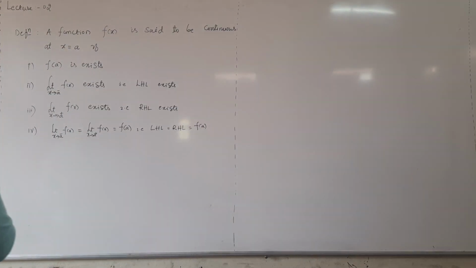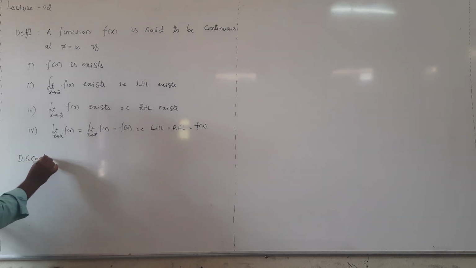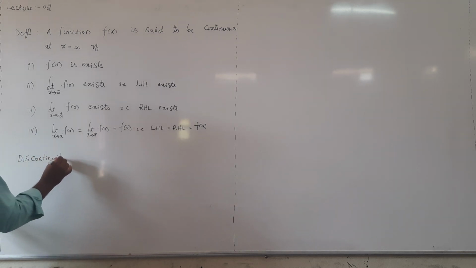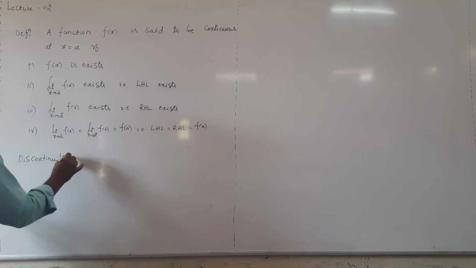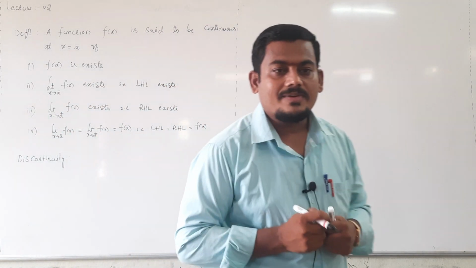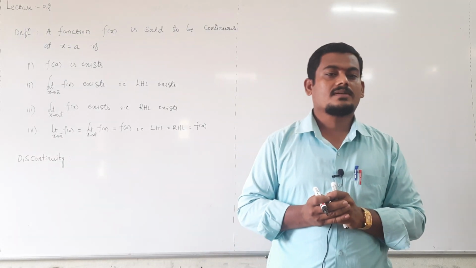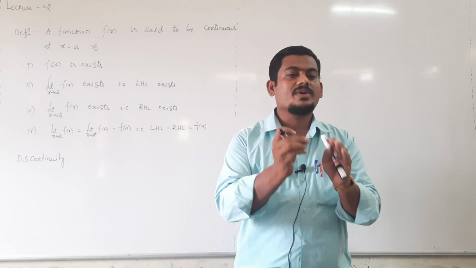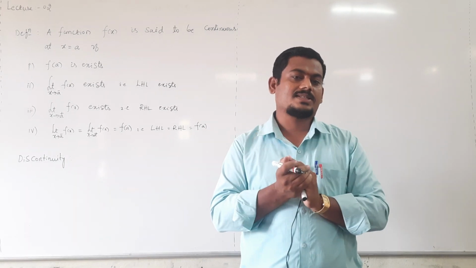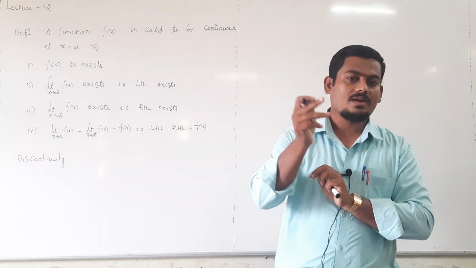Next, discontinuity. Discontinuity of the function. When is a function said to be discontinuous? Discontinuous means not continuous. When we conclude the given function is not continuous, not continuous in the sense discontinuous, both are one and the same.